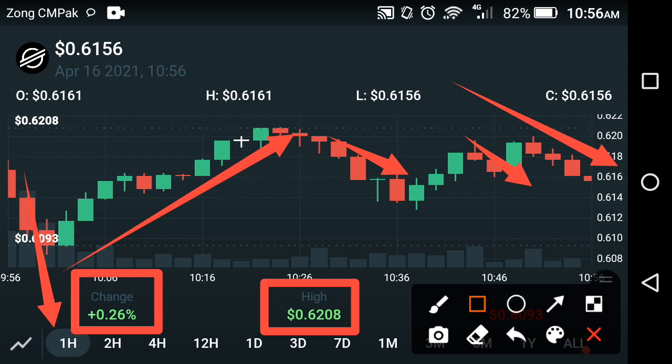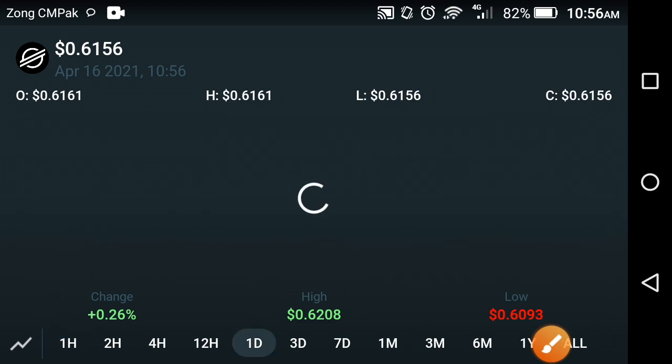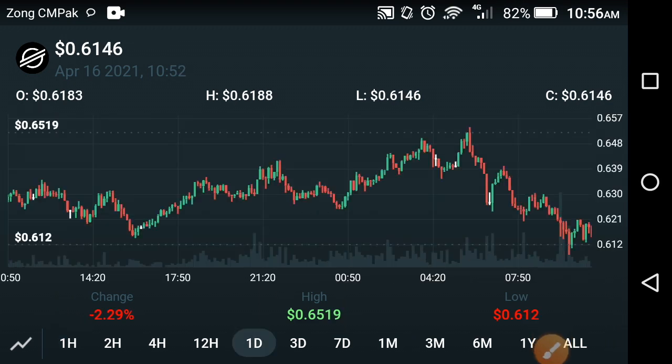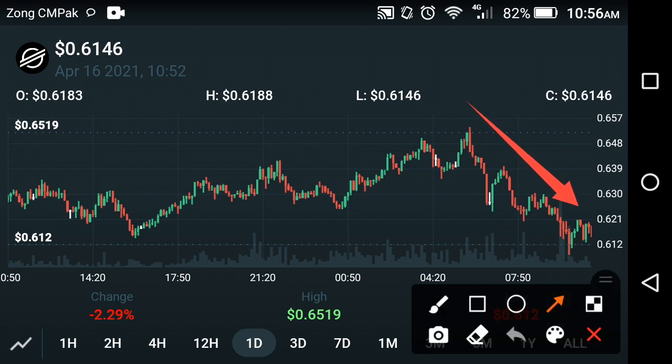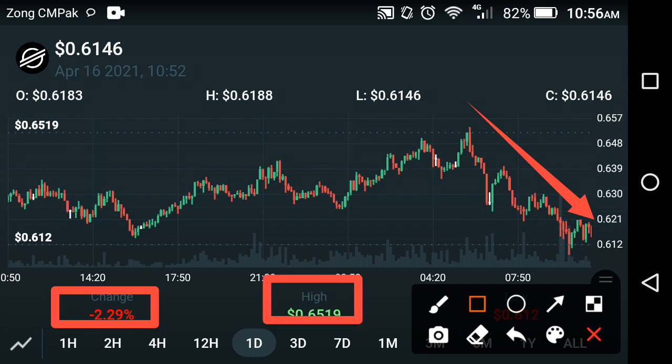Now let's check out the last 1 day price prediction of the XLM coin, and we will detect what's the next target of the XLM coin. Oh my god, what's this? I can't believe this change occurred in the XLM coin. As you can see here, very bad falls occurred in the XLM coin, continuous falls, friends. Now friends, if we look at the price predictions of the XLM coin, the change in XLM in the last 1 day is about negative 2.29%. A negative change occurred in the XLM coin, a really bad change. And the high price of XLM is about 0.6519 USD, friends.